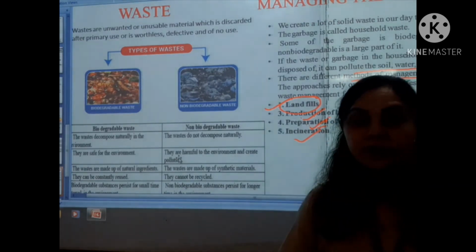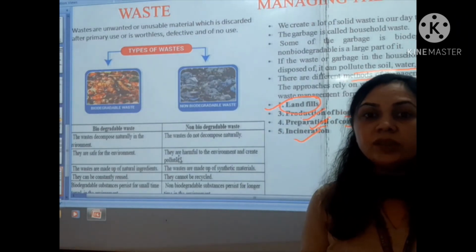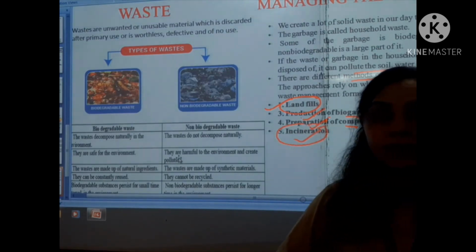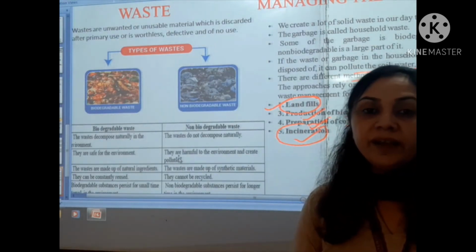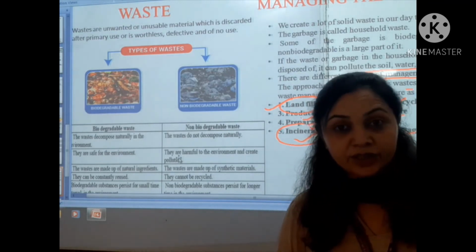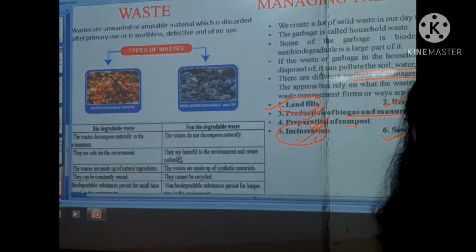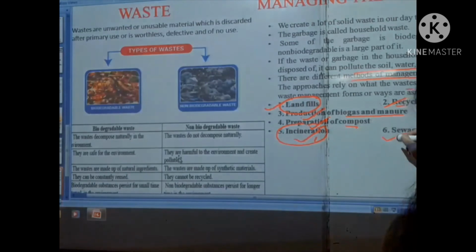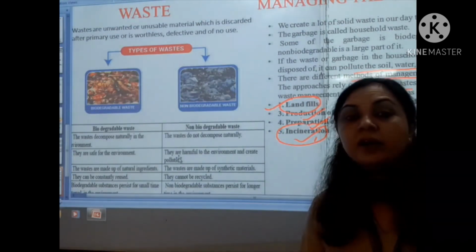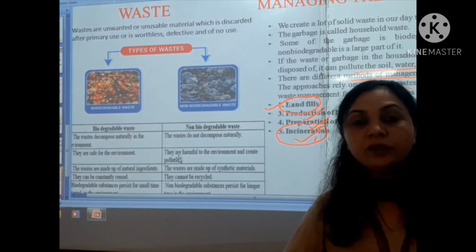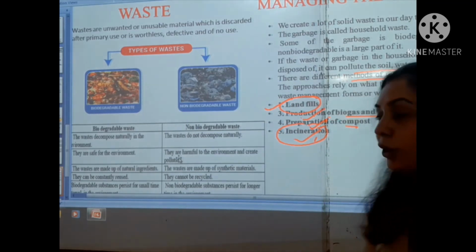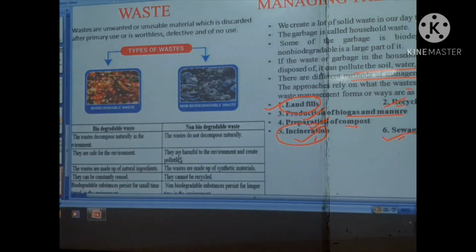Incineration means at a higher temperature, suppose a 1000-degree temperature, the waste products convert into ash without any smoke. Okay, so that is the incineration process. And recycling: so many products are there that we can recycle. And finally the sewage treatment, where we can purify the waste water, and afterwards we can utilize it in our different utilities. Okay, so these are the management of garbage.